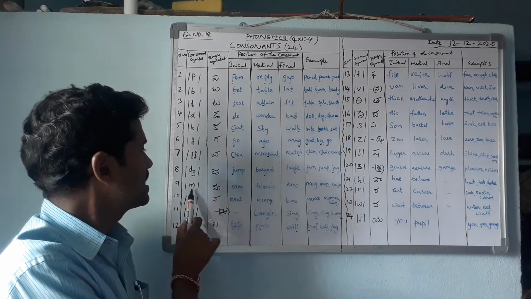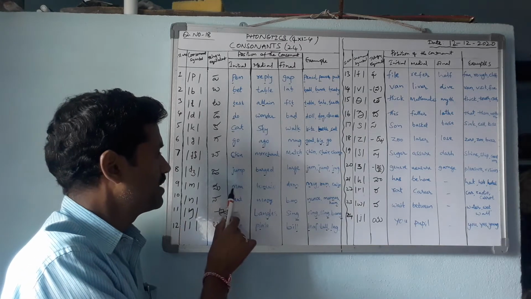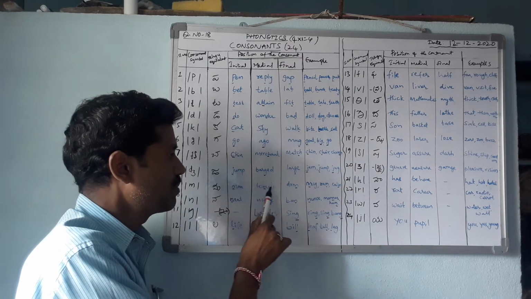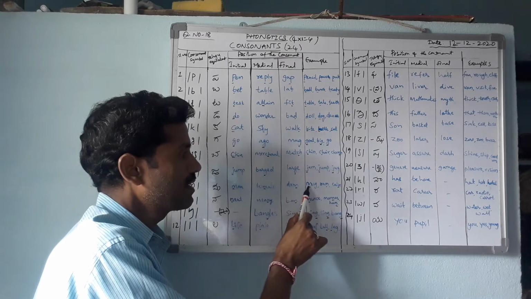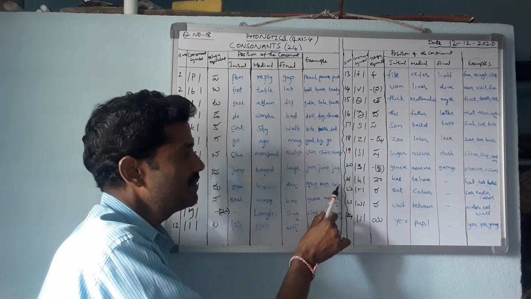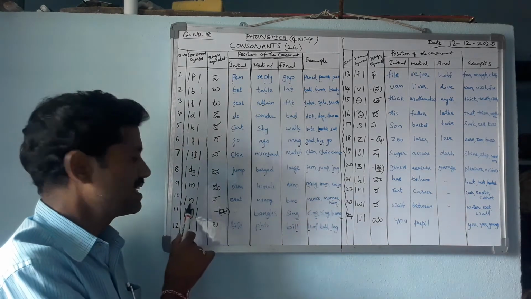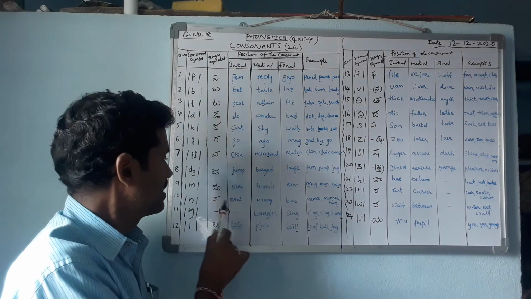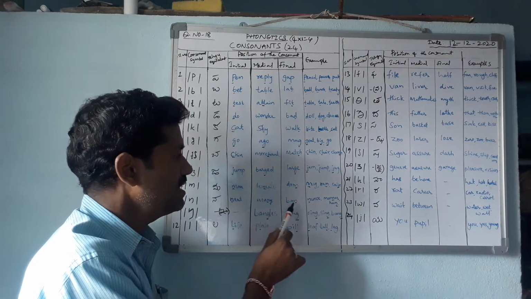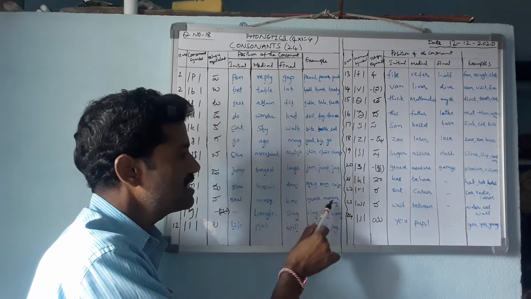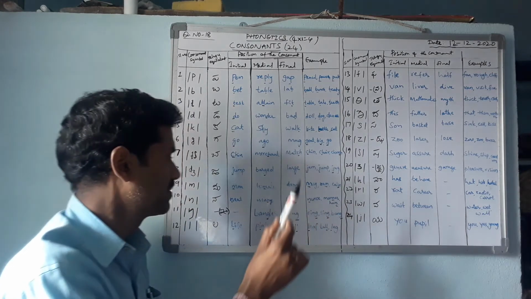This is the symbol of ma: initial, man; medial, tomato; final, dam, mug, ran, calm. This is the symbol of na: neat, many, ban, nurse, manner, hen.